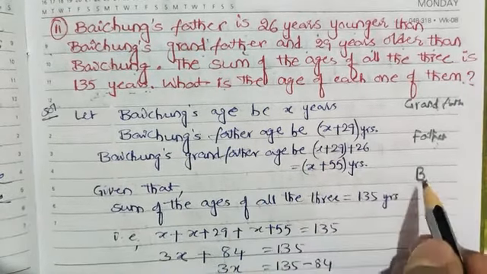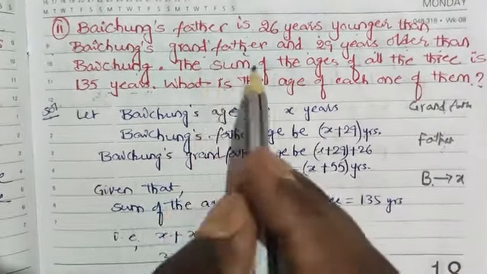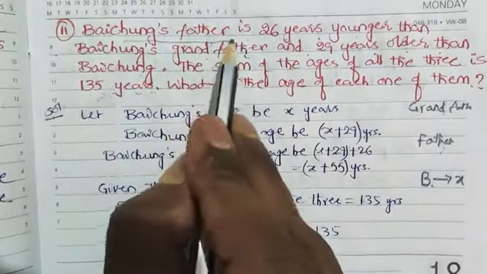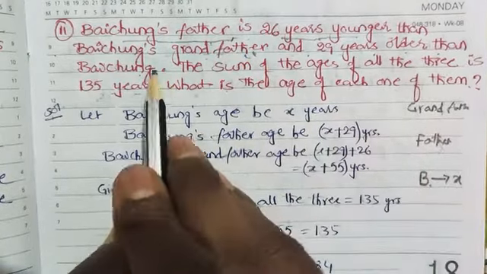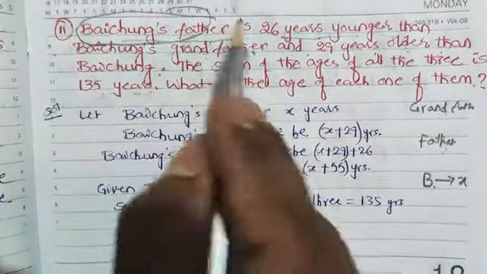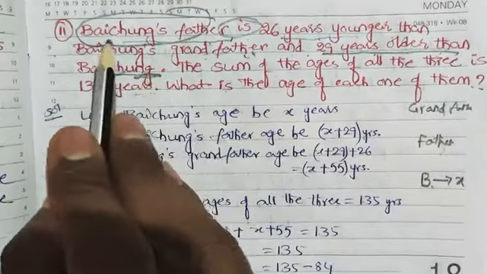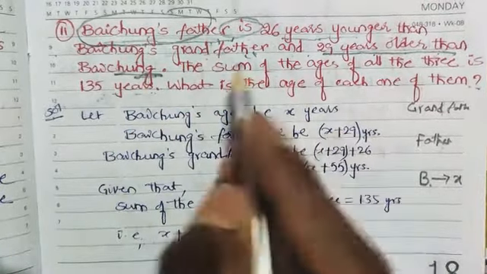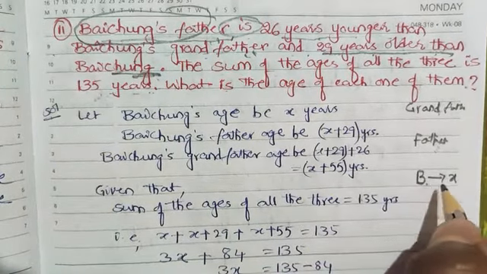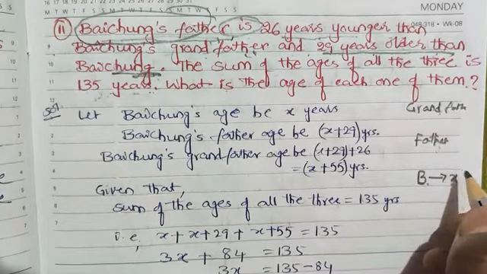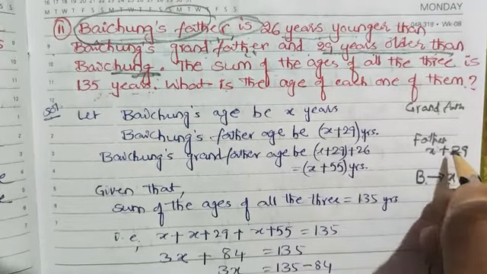Now coming to the question, if you assume Baichung's age as X, see: Baichung's father is 26 years younger than Baichung's grandfather and 29 years older than Baichung. That means Baichung's father is 29 years older than Baichung. From this line, 29 years older means 29 years more. So if Baichung's age is X, the father's age will be X plus 29. Older means more.